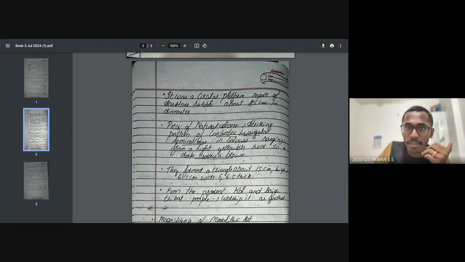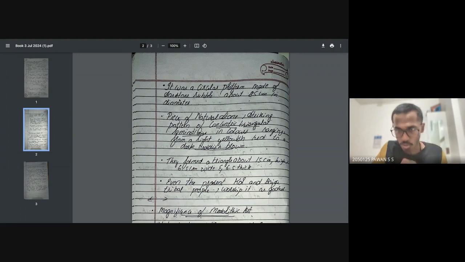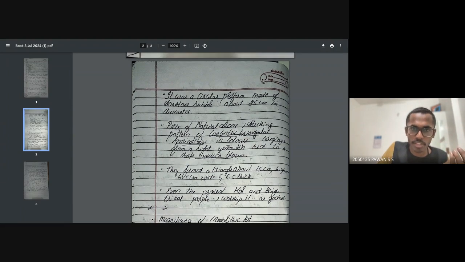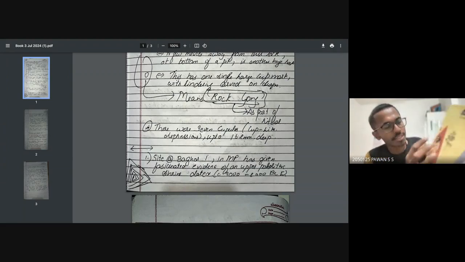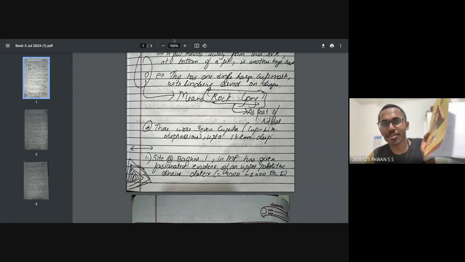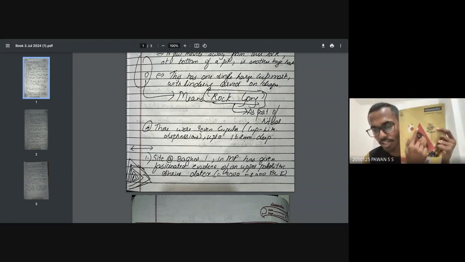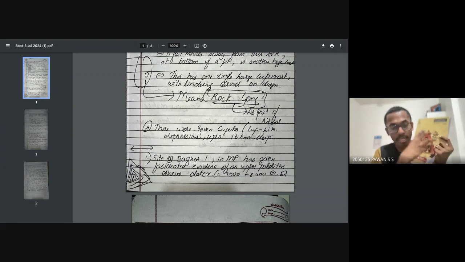Now remember that we have also been learning other parallel structures. One we learned about is this cup-like structure. Then we learned about what? A piece of natural stone with a striking pattern of concentric triangular laminations in color ranging from a bright yellowish red to a dark reddish brown. That means in the previous image, along with this rock gong, there were many such triangular structures, especially in this yellowish color. Can you see this triangular thing? I think this is the best image I can show you. This triangular structure was also seen in that particular place, and they used to worship it.